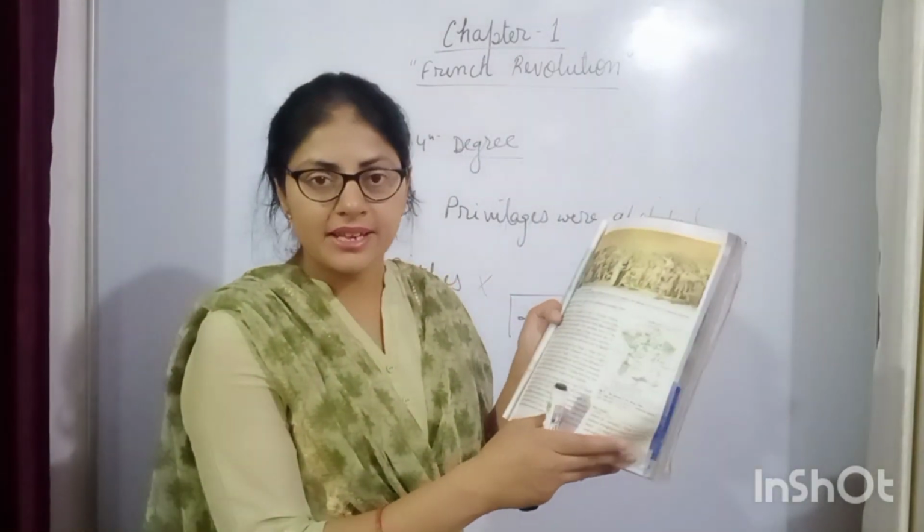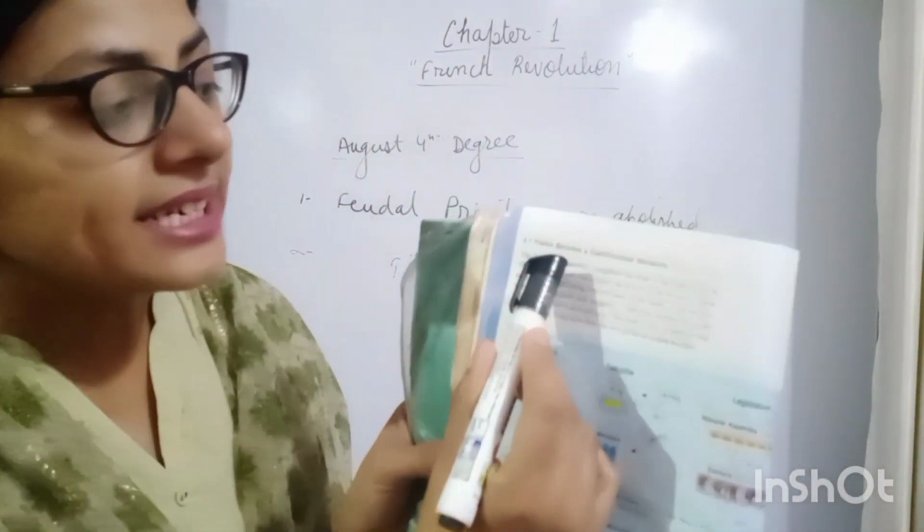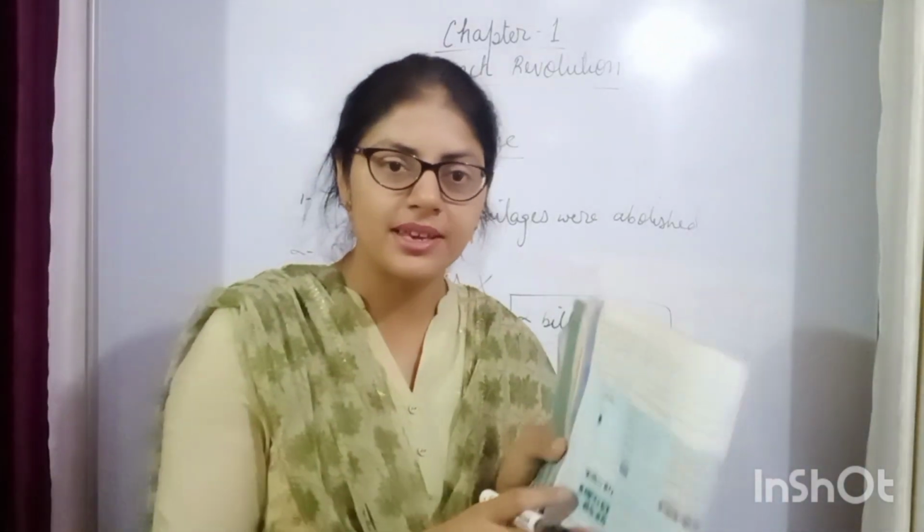Okay, till now we have done till page number 8. Now in the next video, beta, we will start with topic number 2.1, that is, France became a constitutional monarchy. Thank you all.